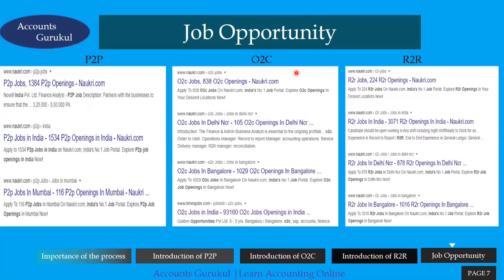This is just a brief introduction about all three of the most critical processes, why those processes should be there, what their importance is, and what the process flow is for those processes. Lastly, we discussed how many job opportunities there are in the market. It's very essential to understand all these processes, and for each step of those processes, there are a number of job openings in the market.